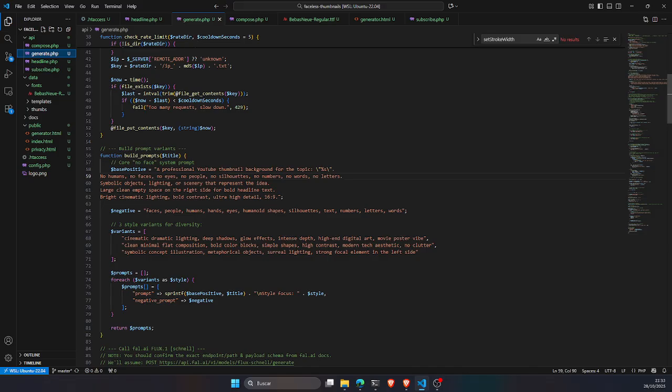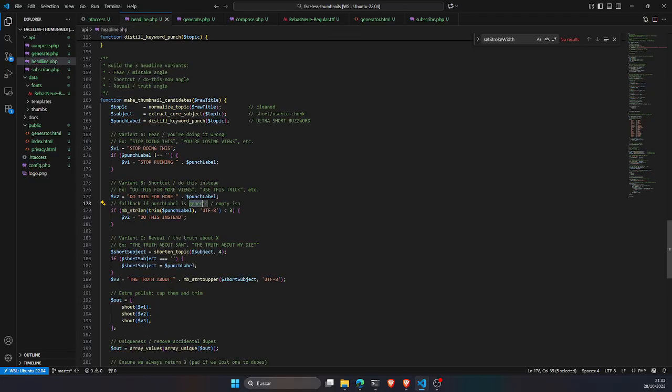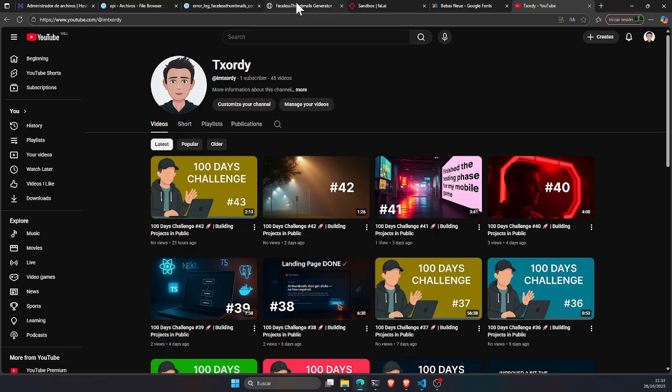With that done, basically we can see here that I have all the files created. This is the generate, where we generate the imagery using the fal AI, and the prompt is still to be improved. Then we have the compose, where we put together the texts plus the background generated in the generate, the headline that is responsible for generating the texts, and then generator HTML that just orchestrates the whole thing and follows the steps.